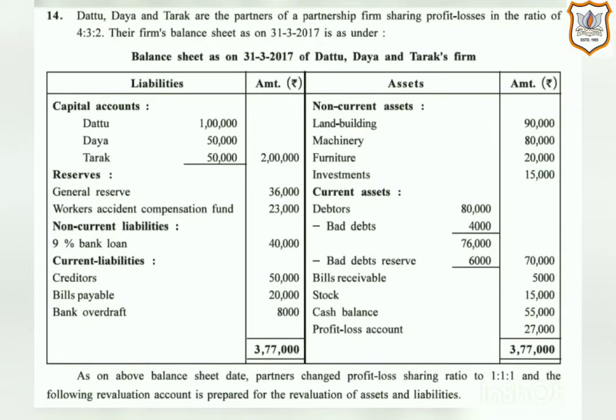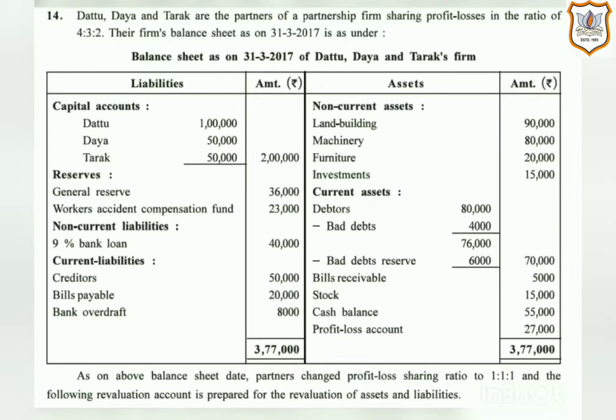Today we are going to do question number 14 of your textbook on page number 142. Here in this question it is given that Dattu, Daya and Tarak are the partners of a partnership firm sharing profit and loss in the ratio of 4:3:2. Here, the firm's balance sheet as on 31st March 2017 is given.